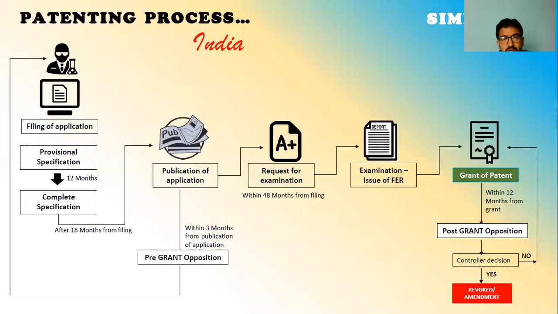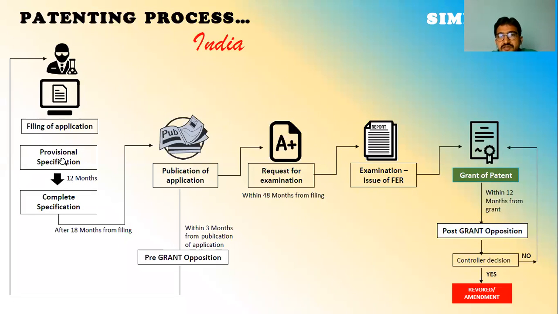Clear. So patent writing, filing of the patent. How do we file a patent? The minimum requirement is that we require either a provisional specification or a complete specification. What is the meaning of provisional specification and complete specification?